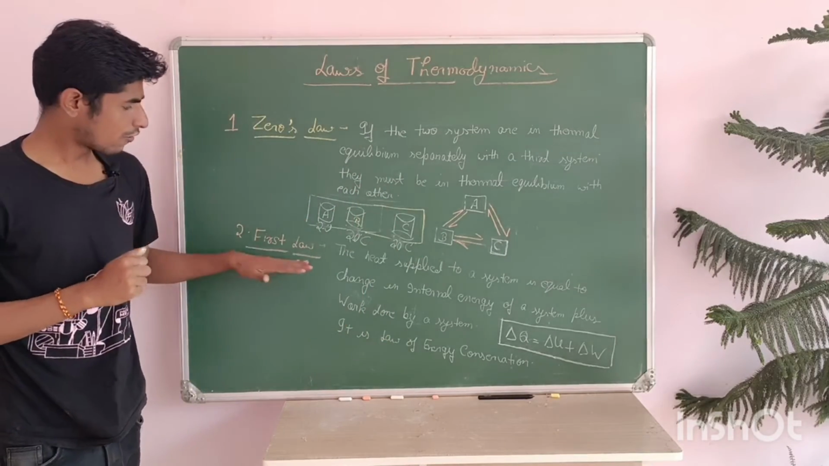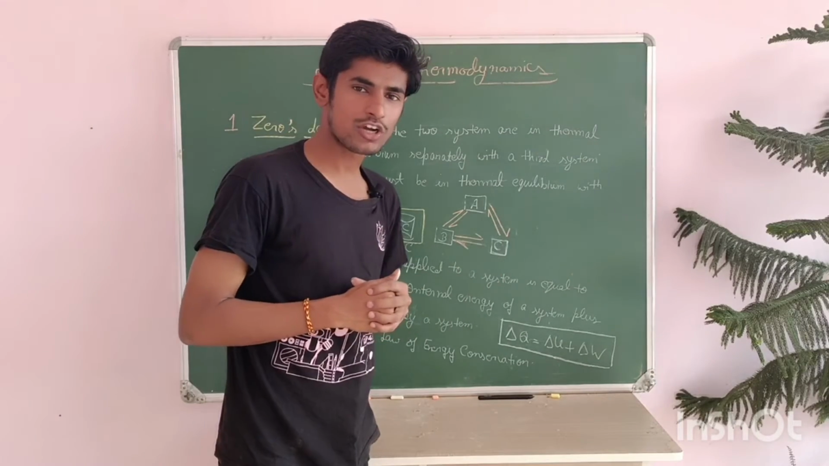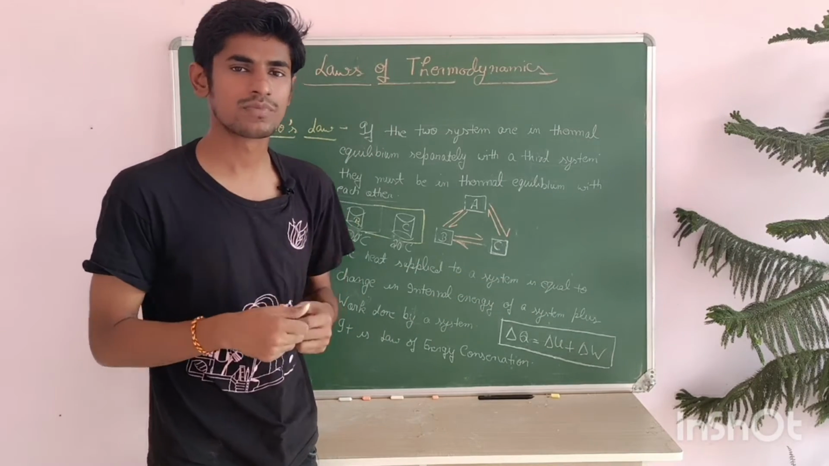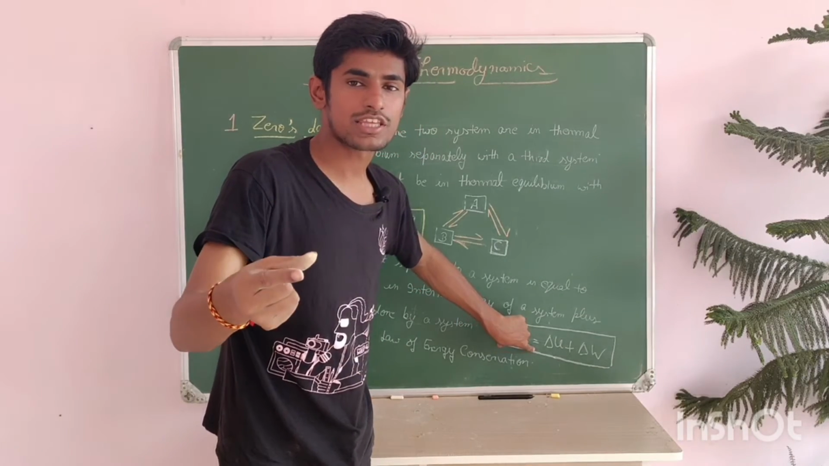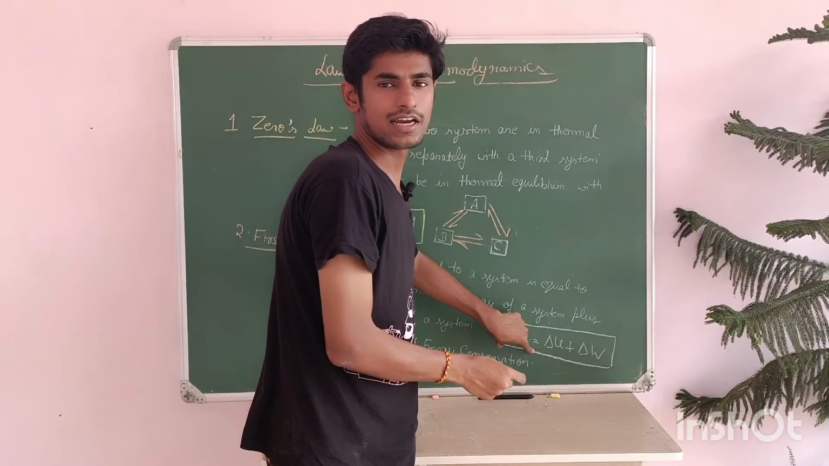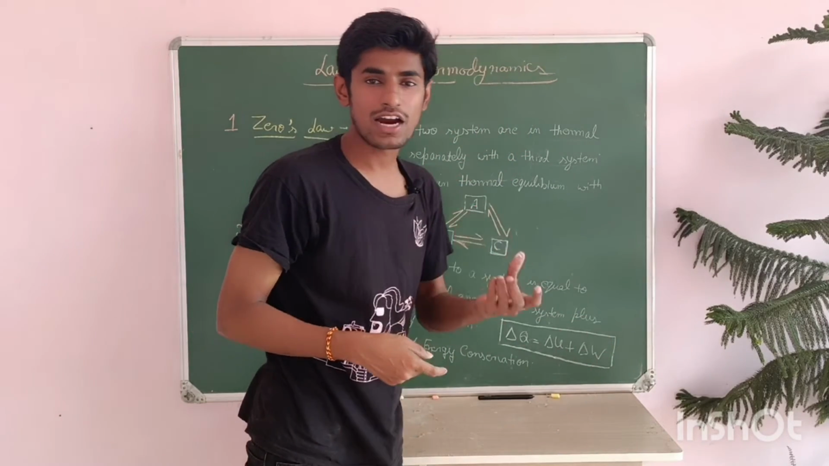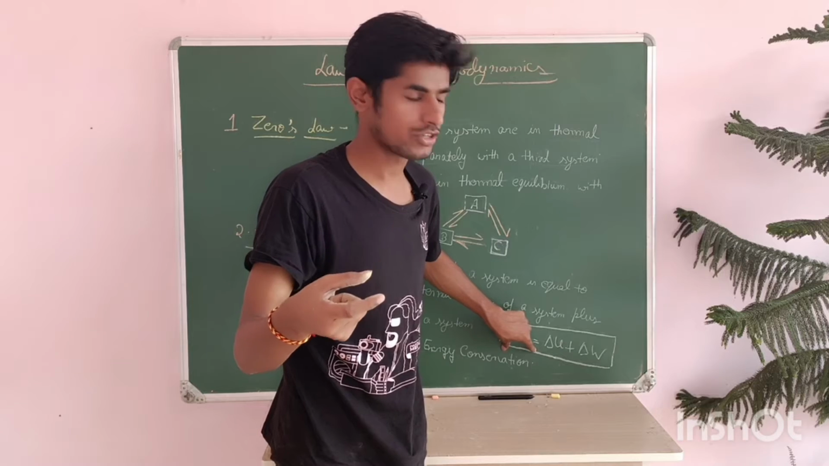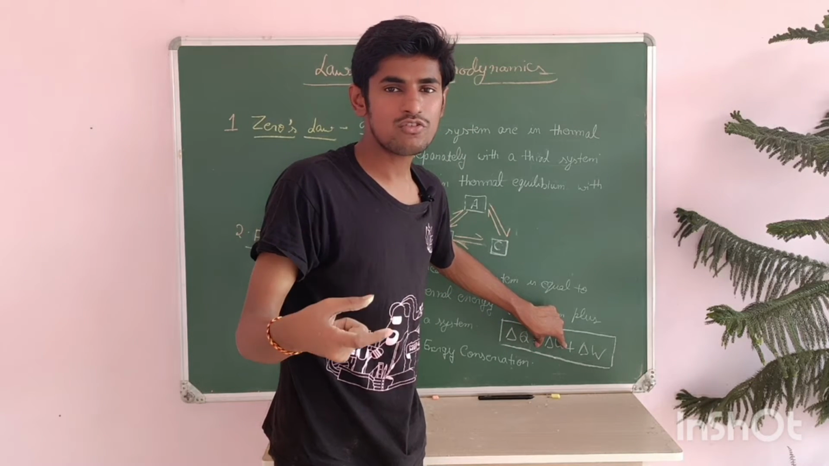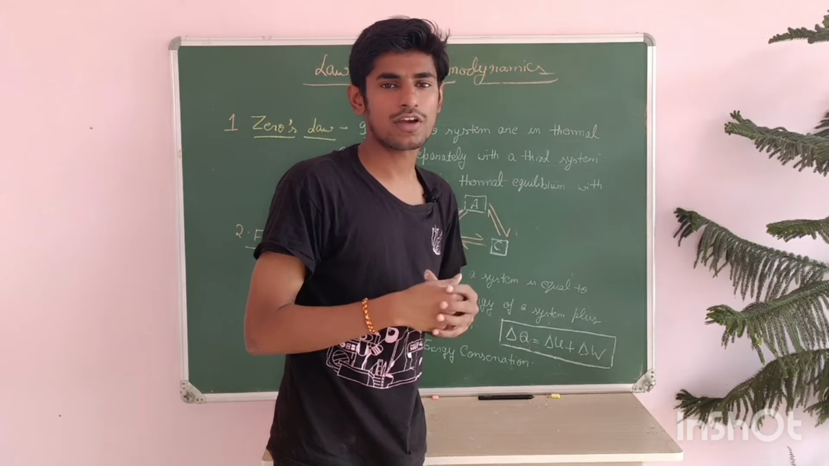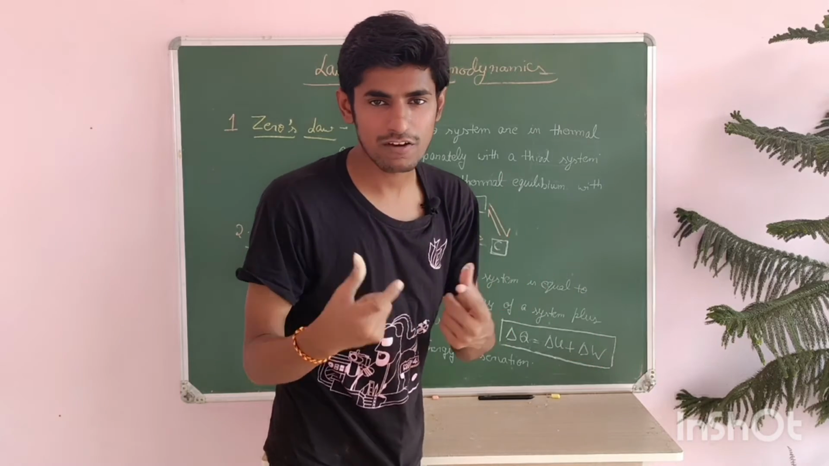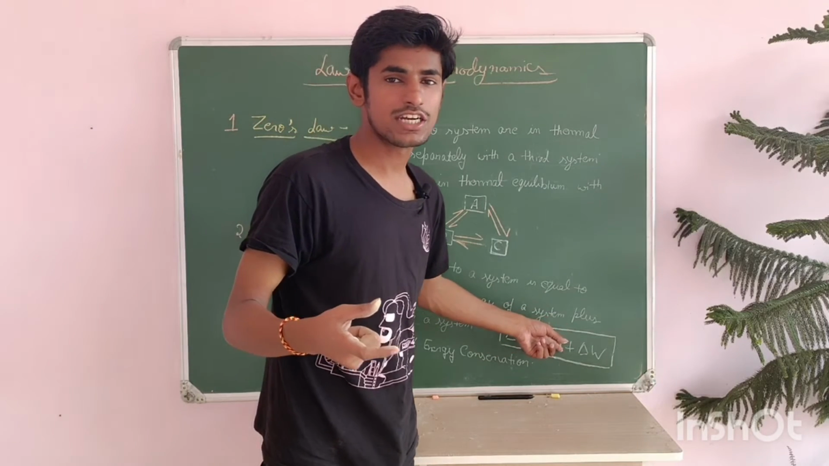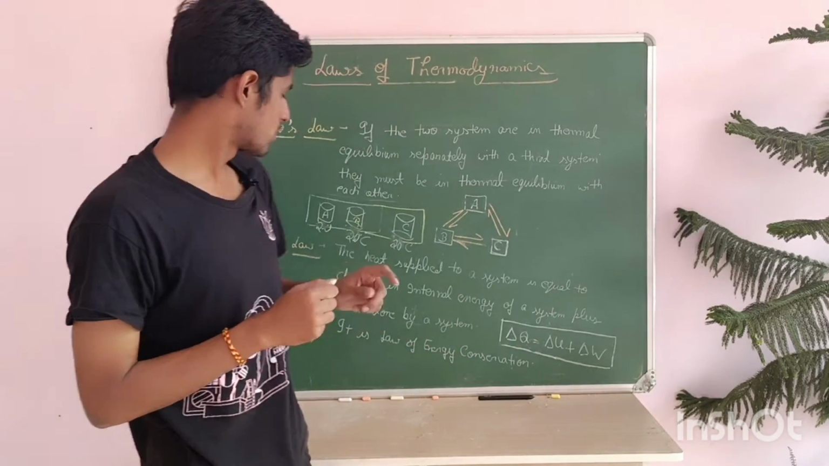Now come to the first law. The first law says the heat supplied to a system is equal to the change in internal energy of the system plus the work done by the system. Whatever heat we supply to a system is equal to the change in internal energy, delta U, plus the work done by the system, delta W. Delta Q equals delta U plus delta W. That is my first law.